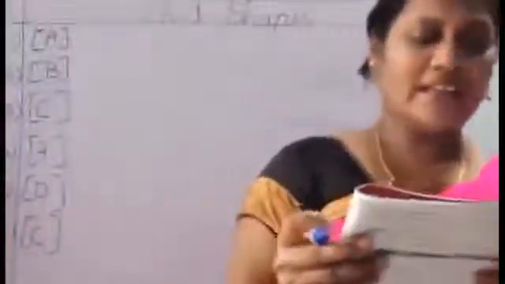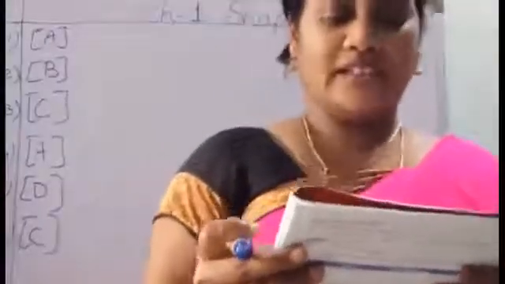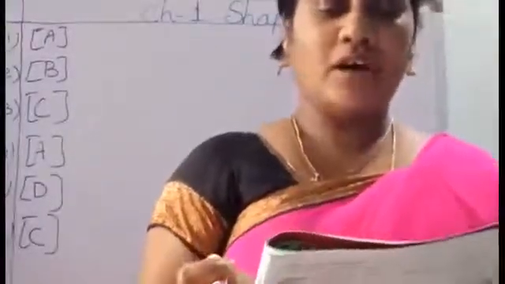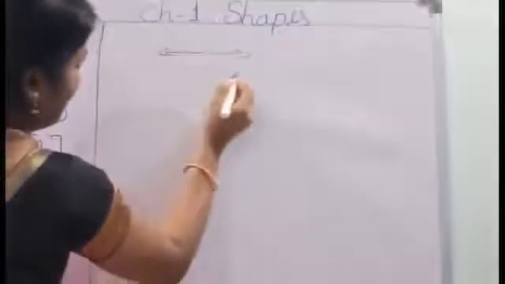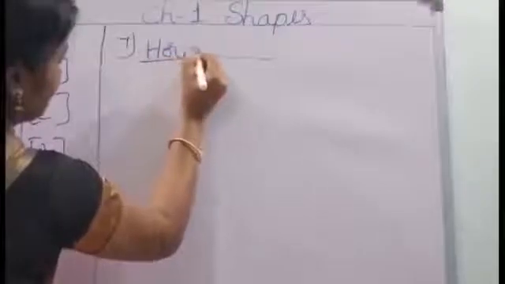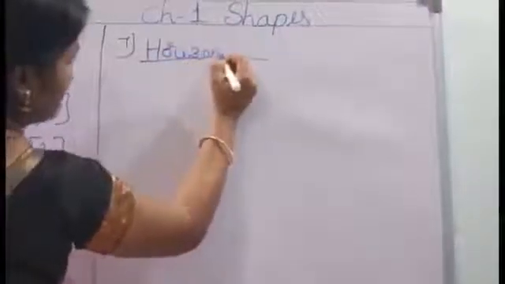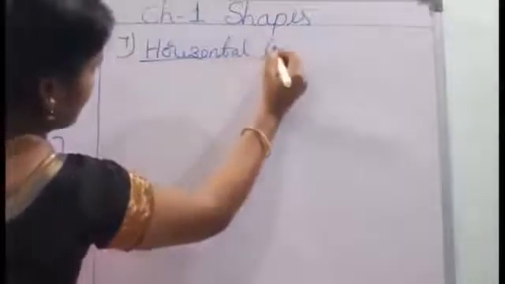Page number 2. Fill in the blanks. Sleeping lines drawn from left to right or from right to left are called dash. See, children, we draw sleeping lines from left to right and right to left. What do we call them? Horizontal line. In the dash you should write horizontal line.